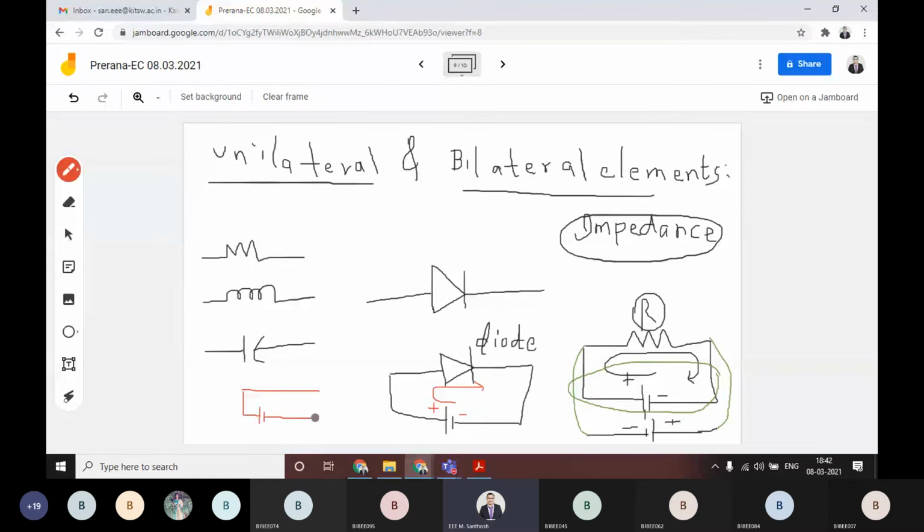That means in this direction, if we connect the voltage source, a battery, the diode will act like this similar kind of circuit. Okay, but if you reverse the polarity, I am reversing the polarity here in this case, this side negative, this side positive.